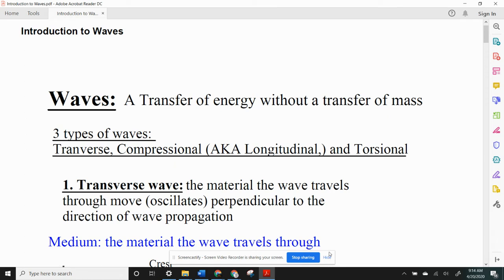Today's lesson is about waves, just an introductory lesson. Lots of vocabulary you need to learn today. When you're done with this lesson, we want you to know about three kinds of waves and what it is that determines what kind of a wave it is.